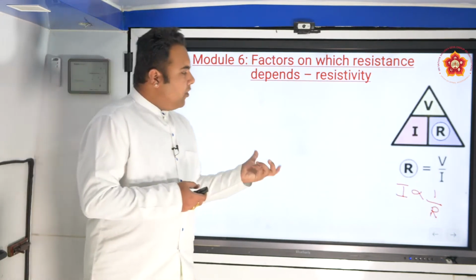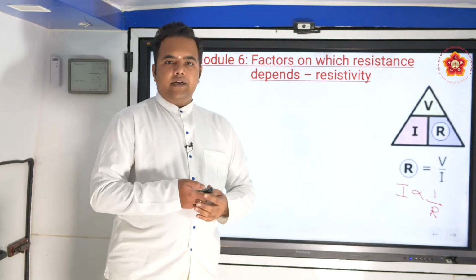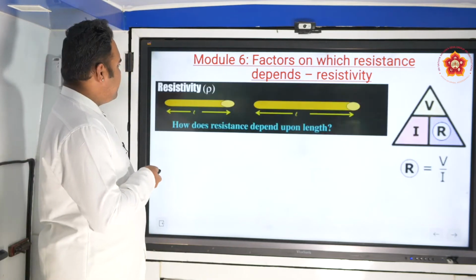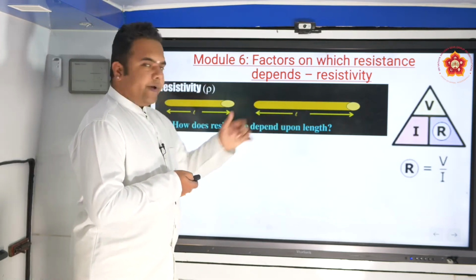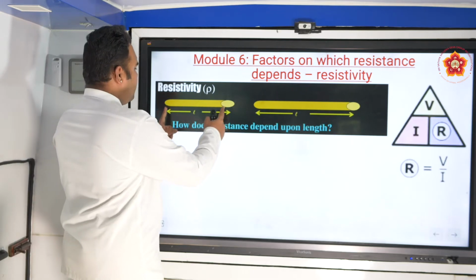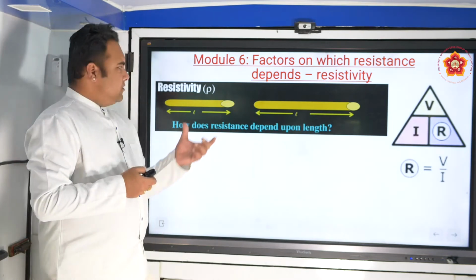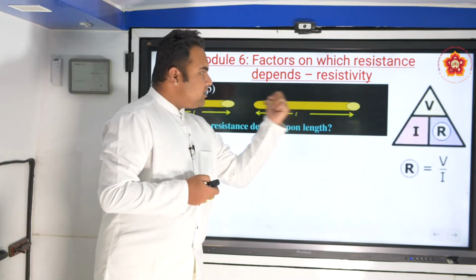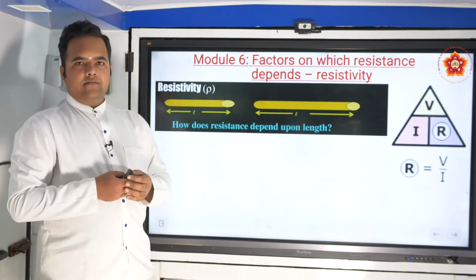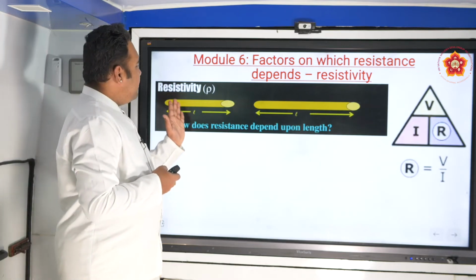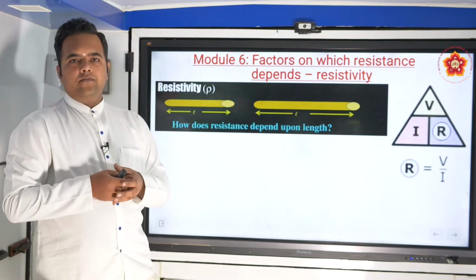Now we see what factors will influence the resistance, so that by changing them we can change the current. Let's see this. Forget the word resistivity for now. See, there are two pipes, one of a particular length L, and the next one of a little longer length. The length of this one is shown here, and the length of the next pipe is shown here. Now assume that water is flowing, and consider in which pipe the water can flow easily and in which it would take a longer time.